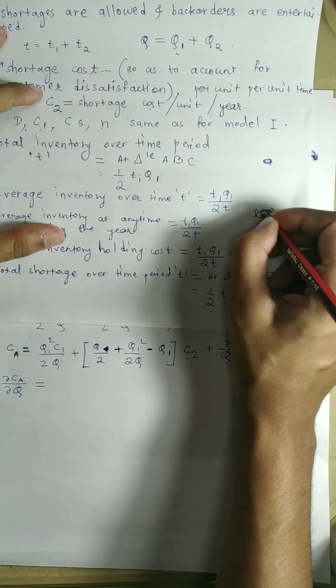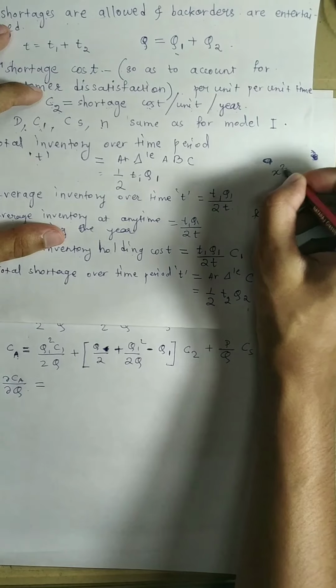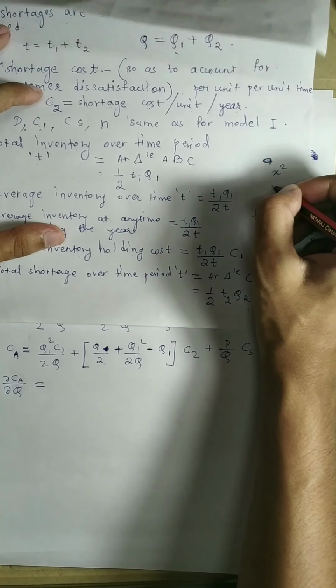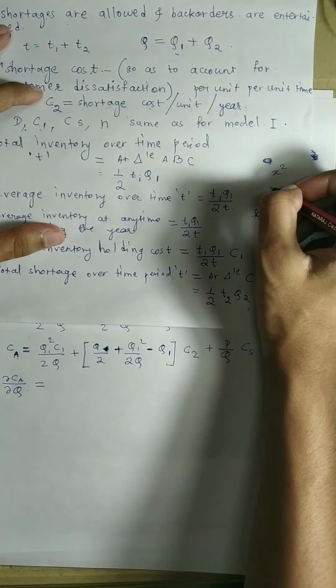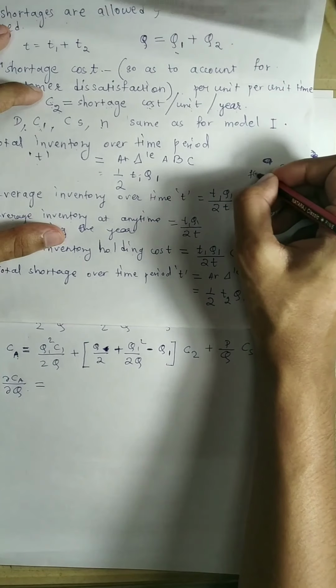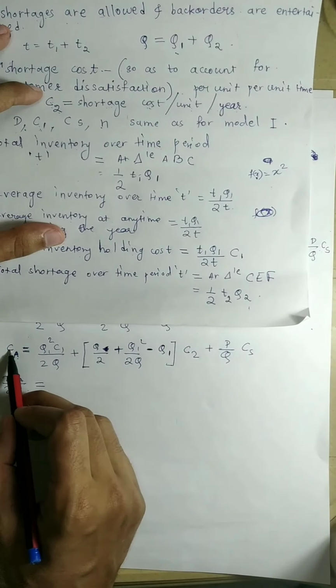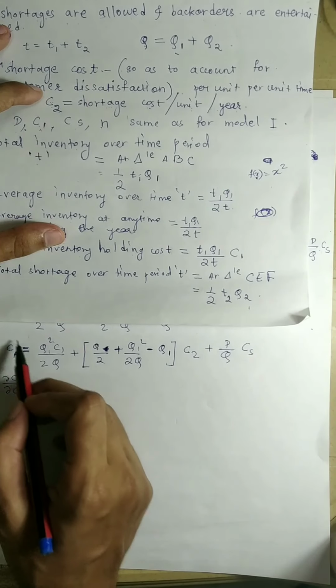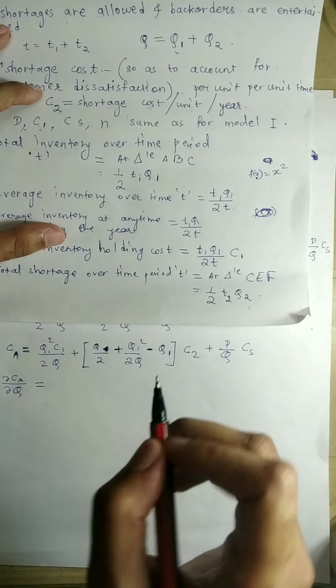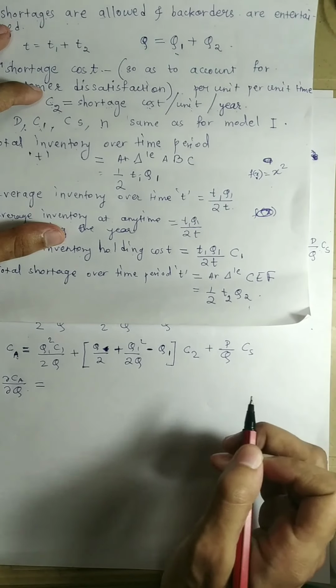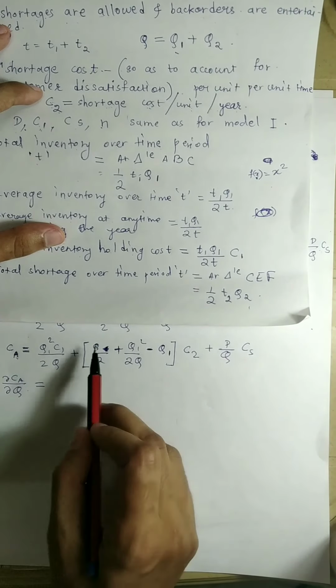Suppose it is x square, then how do you differentiate it with respect to x? Because f of x is a function of x. In a similar way, here this CA is a function of Q and Q1. There are two variables.